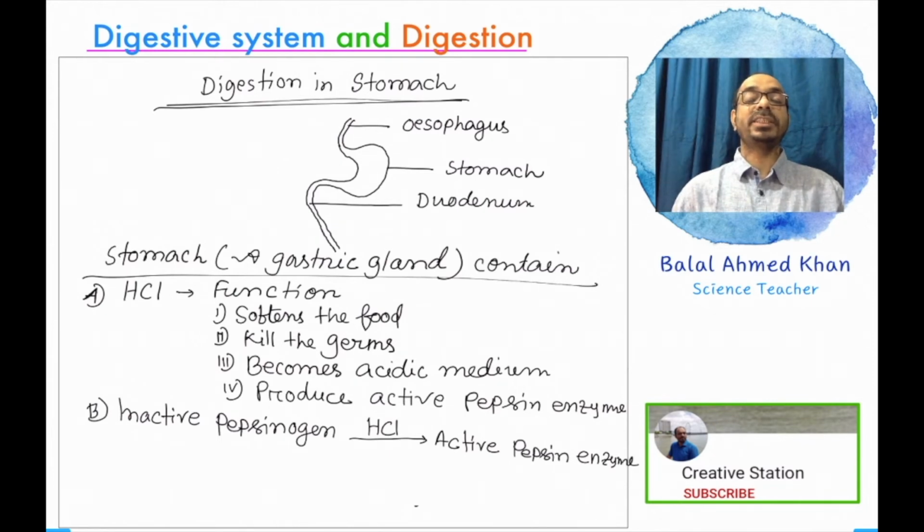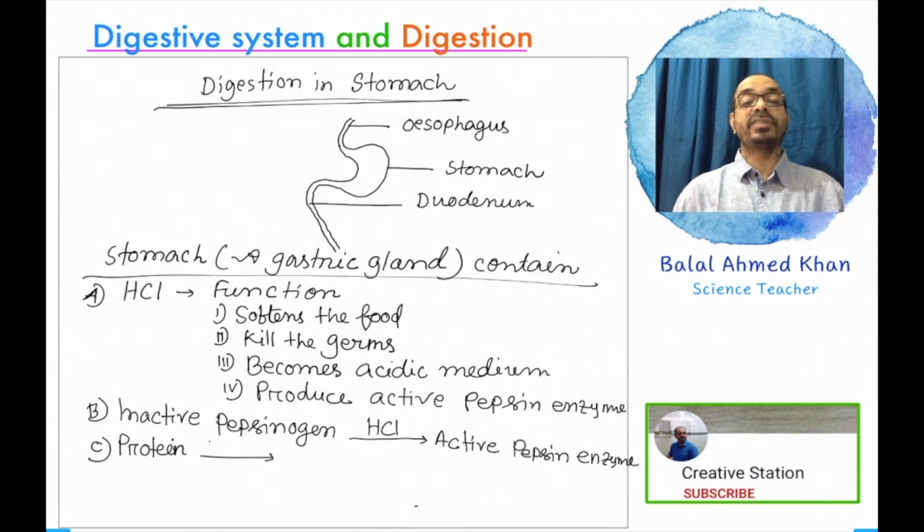Pepsin is a specific enzyme. You know that a specific enzyme works on a specific food substance. Different types of food substances need different enzymes to be digested. So, each individual enzyme acts on an individual food substance.